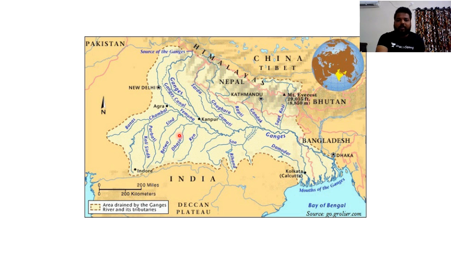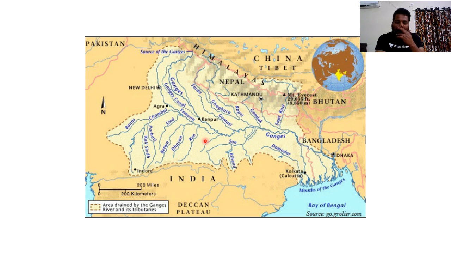And these also have important tributaries. For example, Son River has an important tributary called Rihand River. So in this way, all these river systems are very important. Why has this river system become very important for you in prelims as well as mains? In the newspaper, these river systems keep coming up in editorials, regarding pollution, water resources, or the navigation system, inland navigable rivers. So in this way, these river systems often appear in the news.